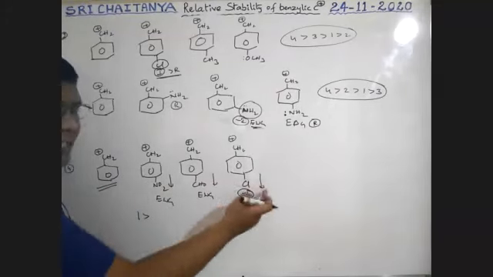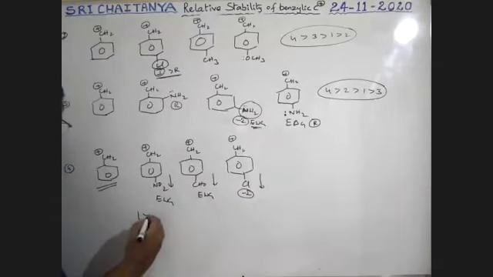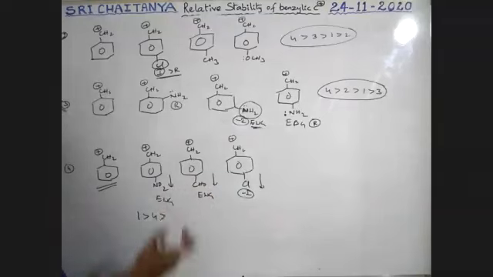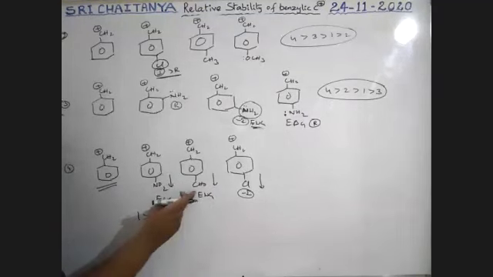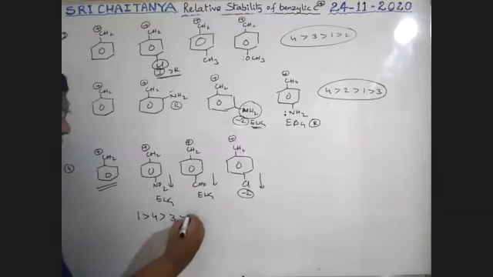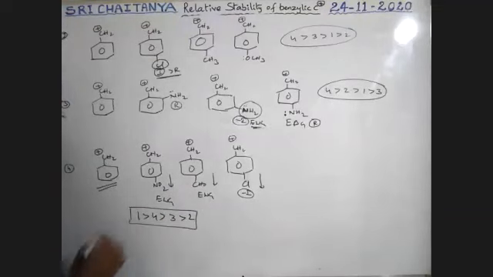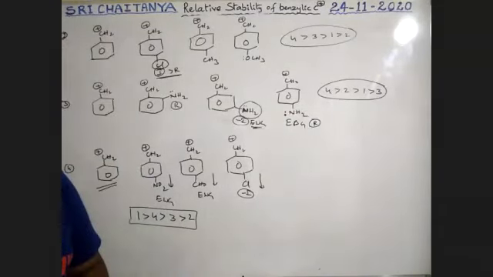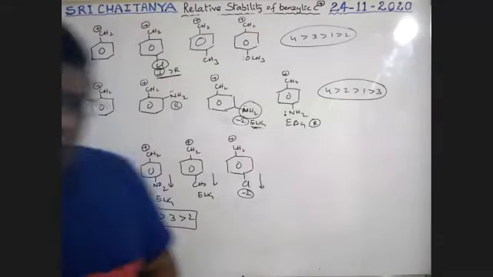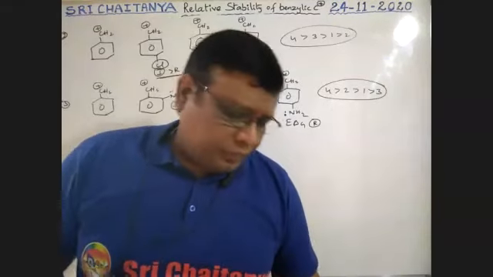Therefore, second chance, 4, and third among these two, which one has the greatest tendency? This one has the greatest withdrawing tendency, this one is less withdrawing. Therefore, 3 greater than 2. So 1, 4, 3, 2. This is the way to explain the stabilities, boys.